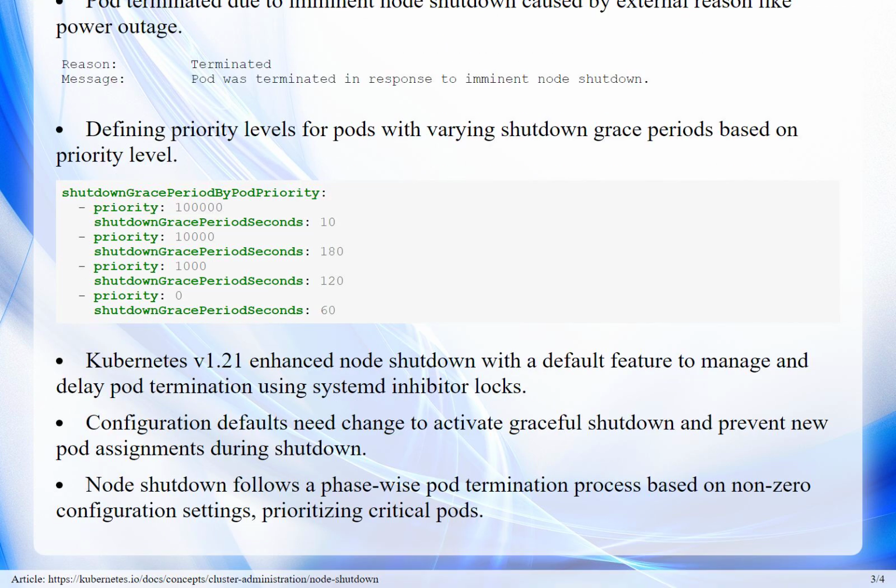Part 3. Pod termination process. The shutdown process involves the kubelet efficiently terminating pods in two phases, regular and critical pods. Shutdown grace period dictates total delay, while shutdown grace period critical pods specifies duration for critical pods. If node termination is cancelled, already terminating pods must be rescheduled manually.